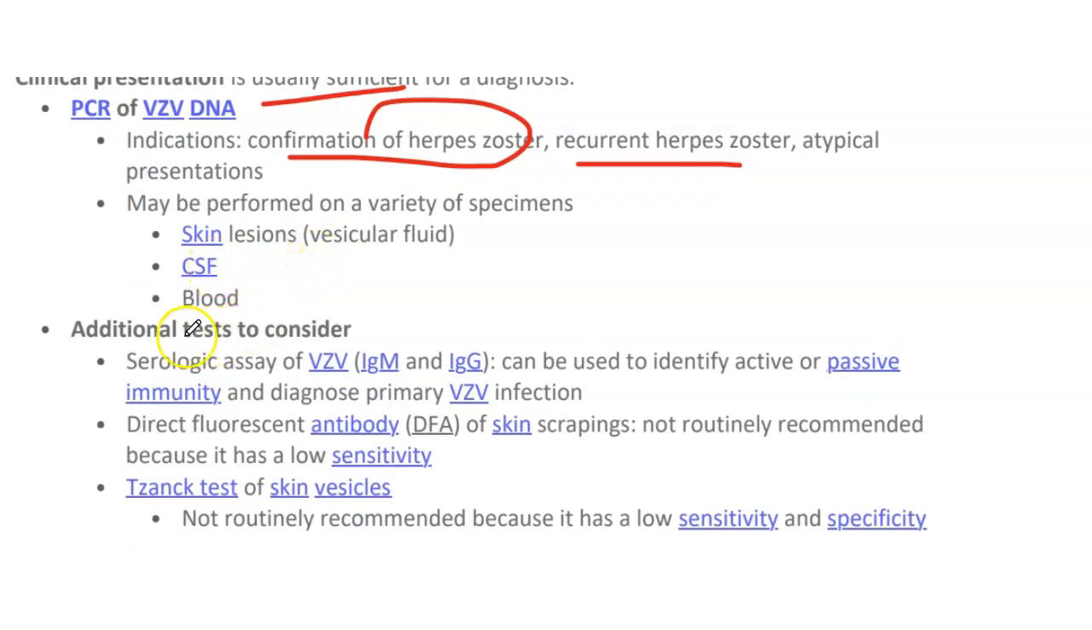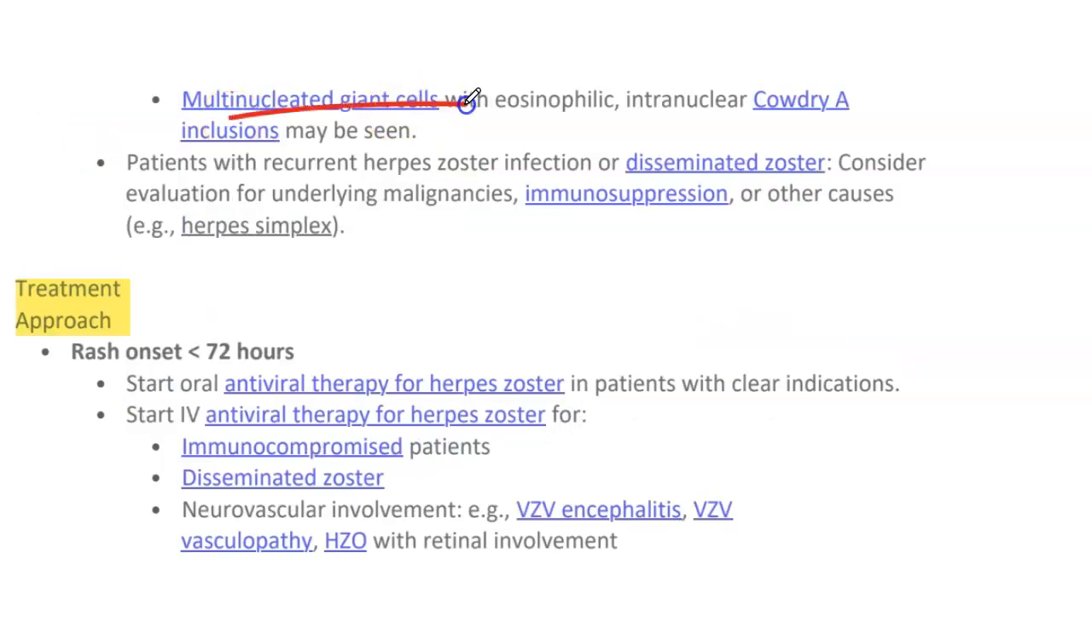As additional tests, we have serology: IgM and IgG can be used to identify active or passive immunity and diagnose primary VZV infection. Direct fluorescent antibody DFA of skin scraping is not routinely recommended. Tzanck smear of the skin is not routinely recommended. It has low sensitivity and specificity because it is positive in other infections as well. On the smear, multinucleated giant cells with eosinophilic intranuclear Cowdry A inclusions may be seen.